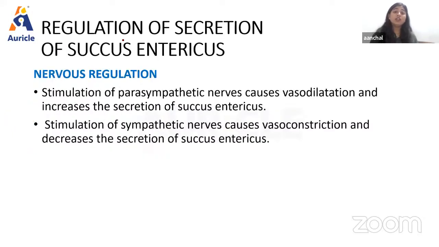Okay, then we have the regulation of secretion of succus entericus. For nervous regulation, we always study the parasympathetic and sympathetic. As we know, sympathetic is responsible for decreasing and parasympathetic is responsible for increasing the secretions, right? So here also, stimulation of the parasympathetic nerve causes vasodilation and increases the secretion of succus entericus in the small intestine, and stimulation of sympathetic nerves causes vasoconstriction and decreases the secretion of succus entericus in the small intestine.